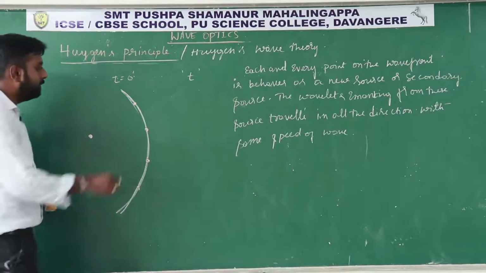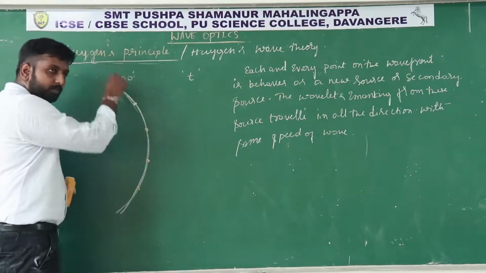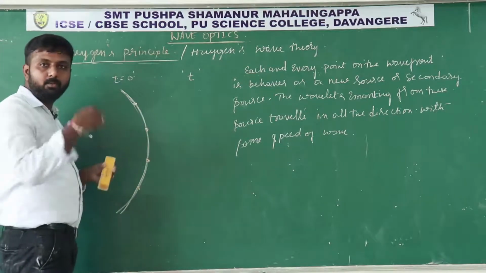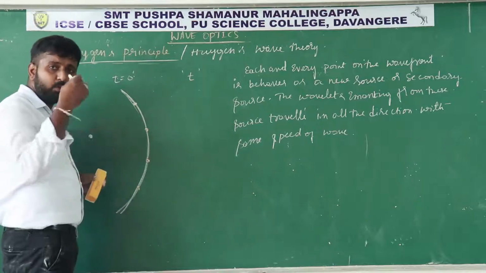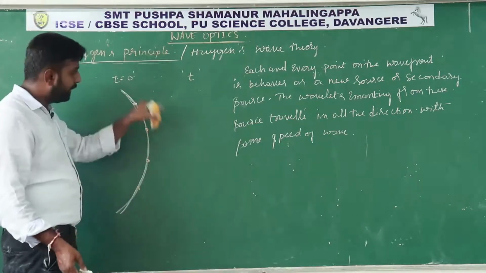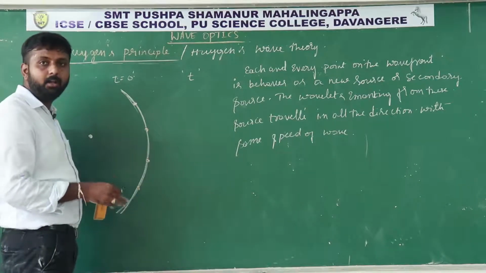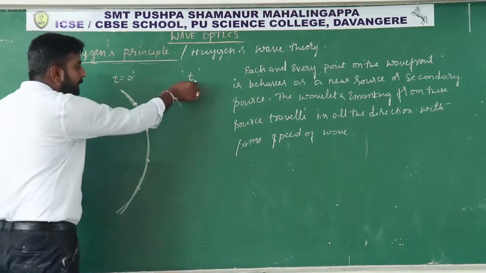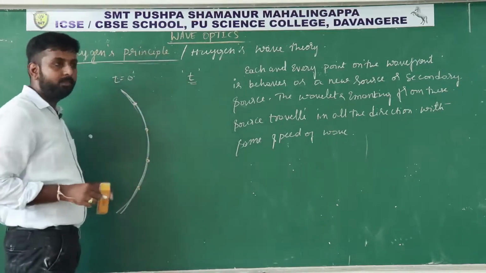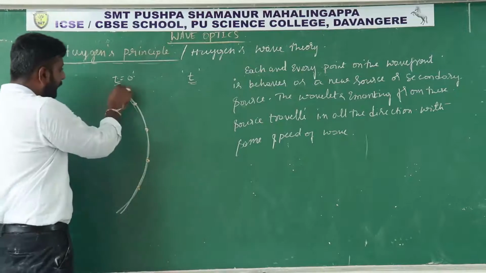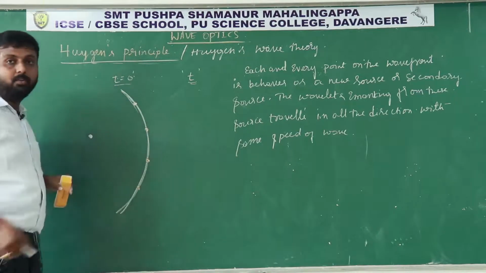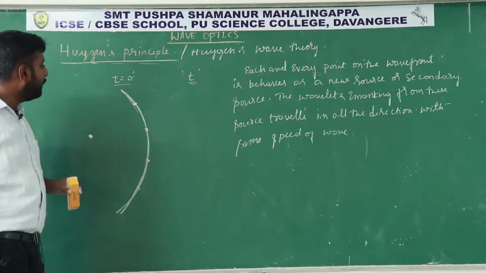Then what happens? Why we are using this Huygens principle means to determine the shape of wavefront and position after some time t. We have seen this wavefront at time t equal to 0. Then what we have to do?